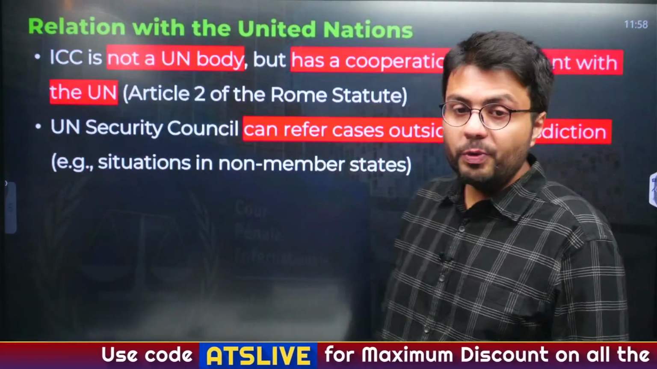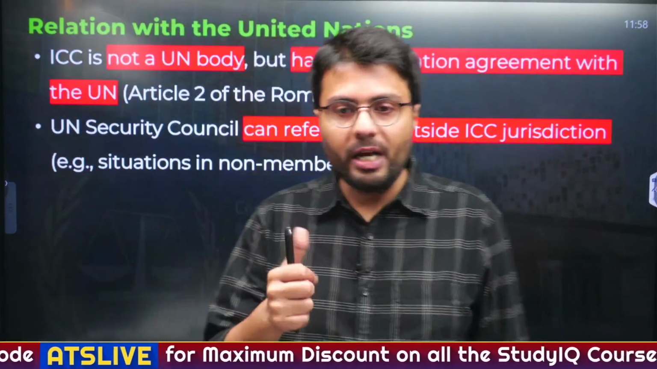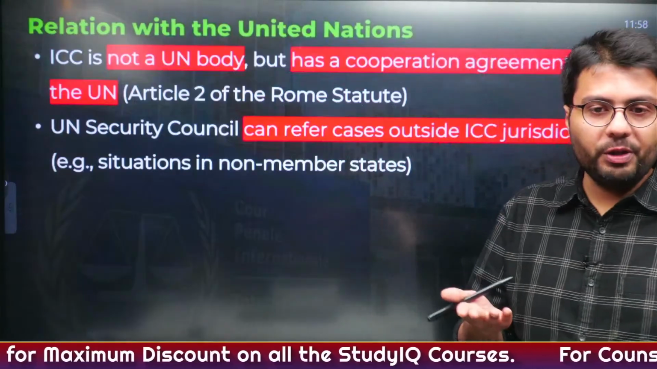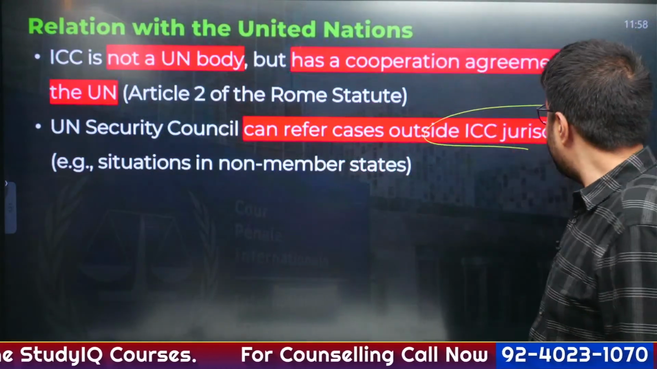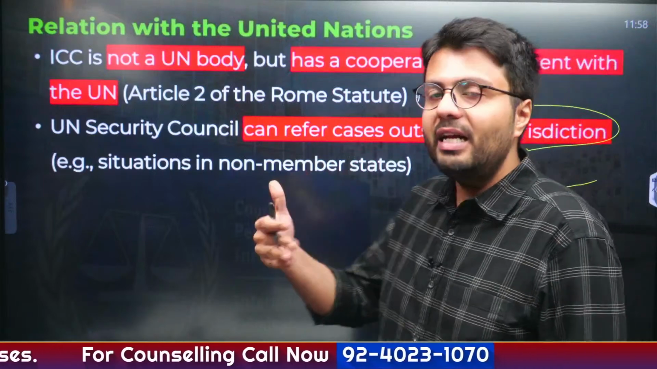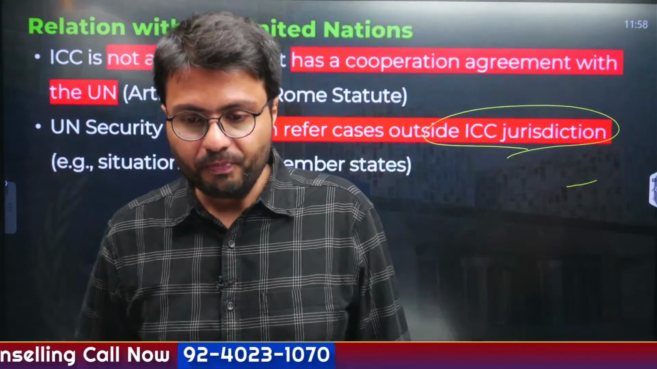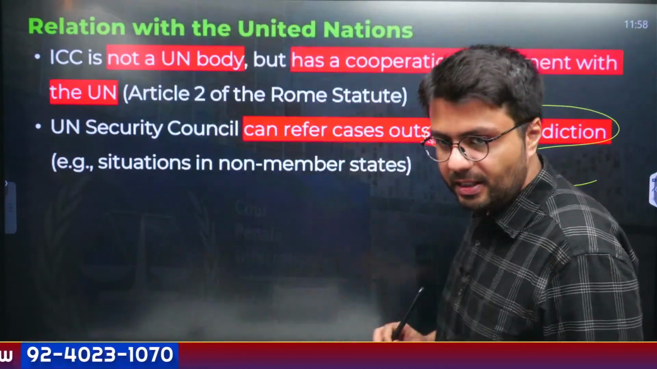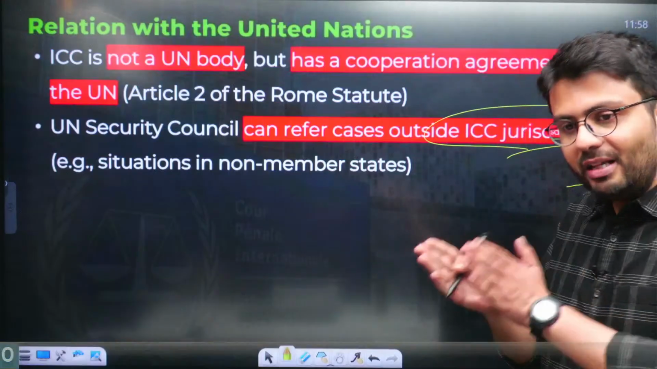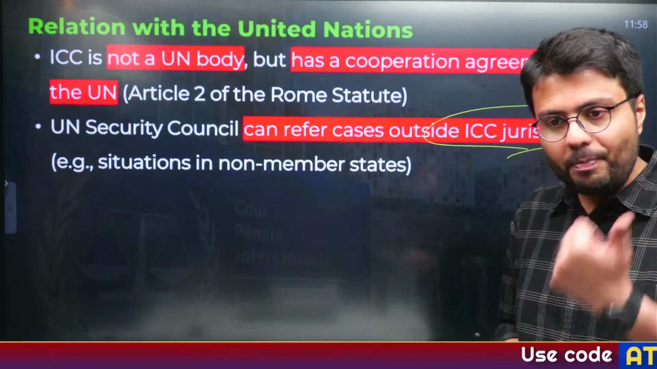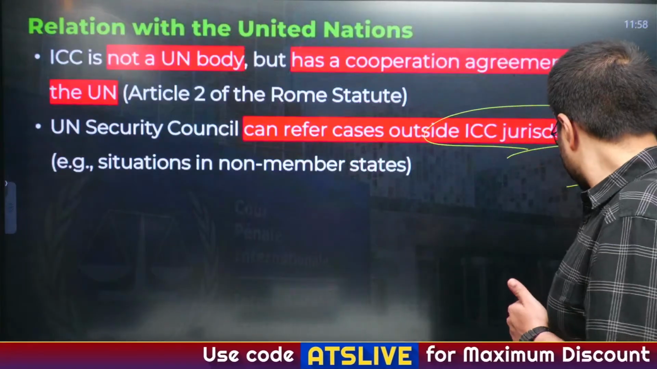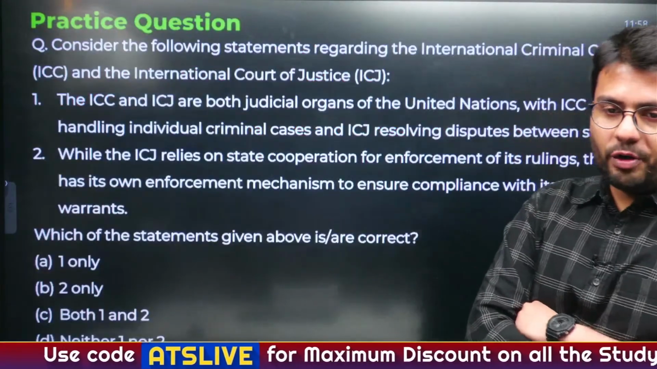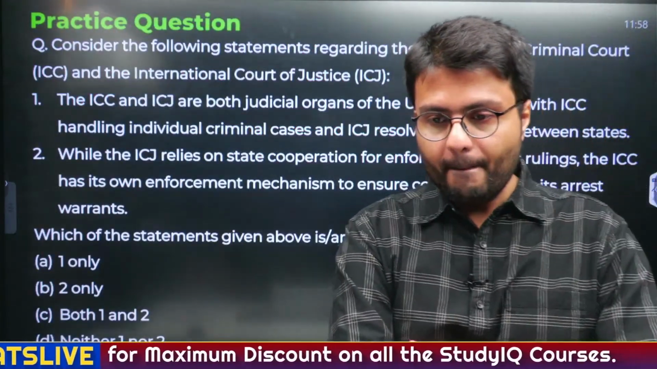Now the relations with UN body, ICC is not a UN body, however it has signed a cooperation agreement with UN. So Security Council theoretically can refer cases, even those cases which theoretically are outside the ICC jurisdiction. Understood? Any doubt in ICC? It is different than ICJ. ICJ is a part of UN, a principal organ of UN. ICC is not. So now let's see how many of you are able to solve this question.